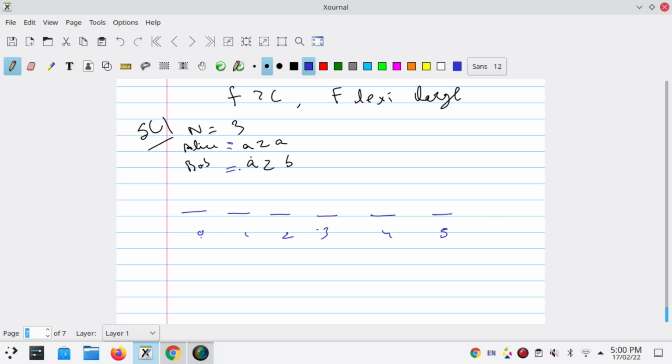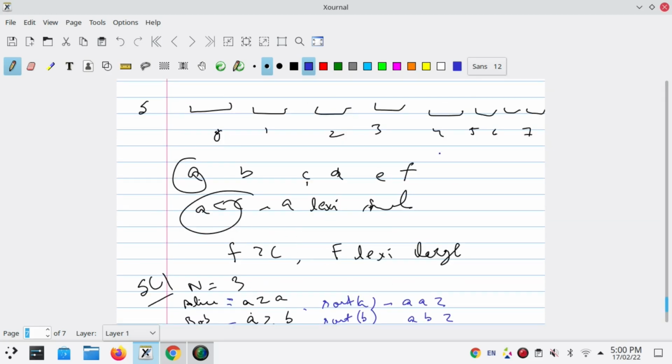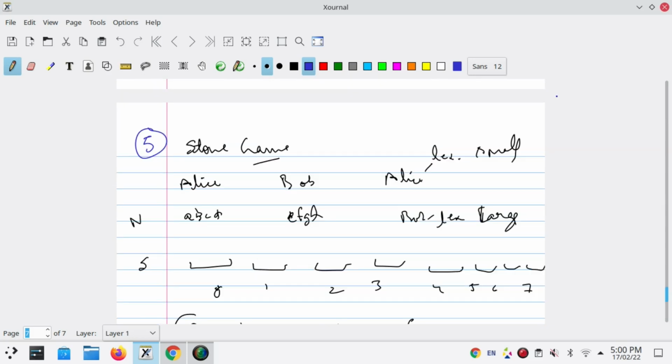So first we need to sort them so that we know the first element is smaller than the second element. So let's sort A and sort B. It will be AAZ and ABZ. But the thing is that Alice wants lexicographically small while Bob wants lexicographically large.